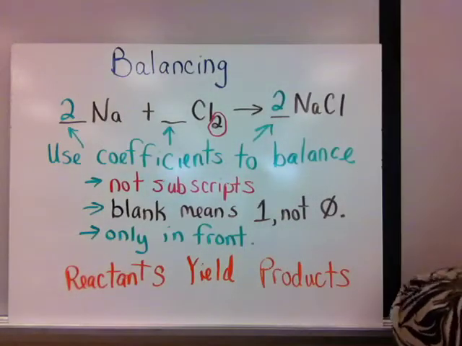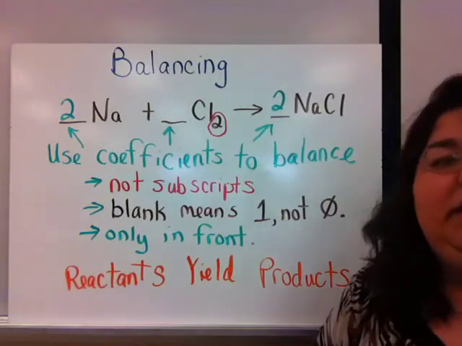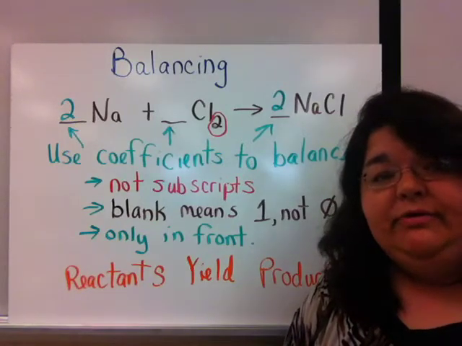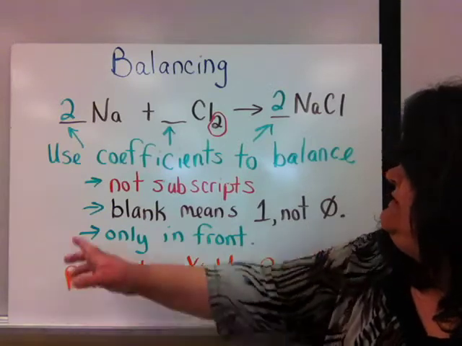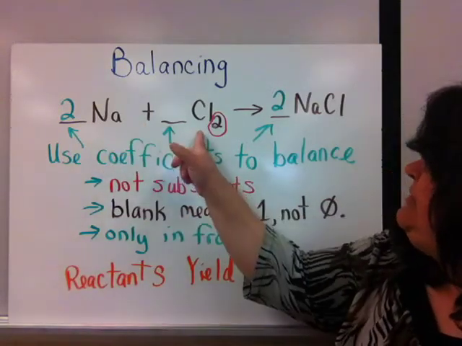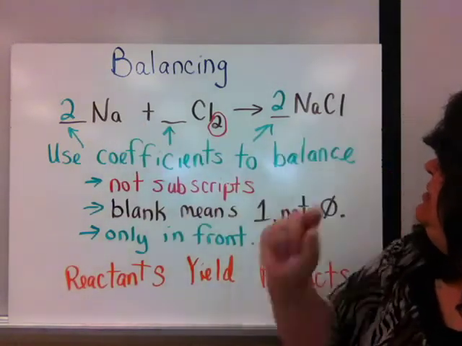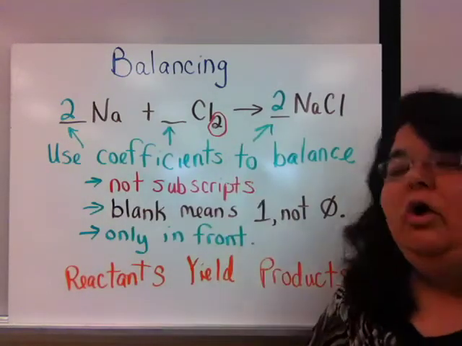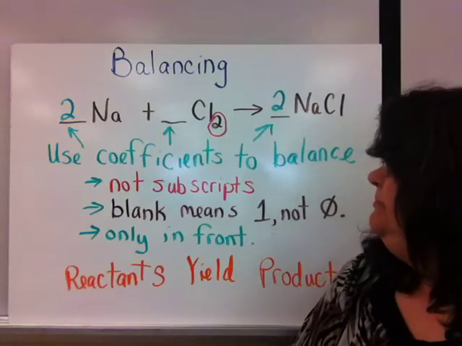Balancing comes from the law of conservation of matter as well. I have this equation, sodium plus chlorine yields sodium chloride. Now, the 2's that are in green are not written to start with.